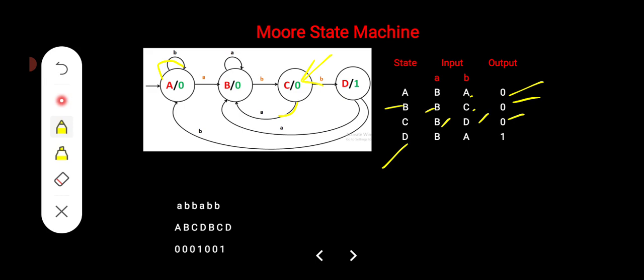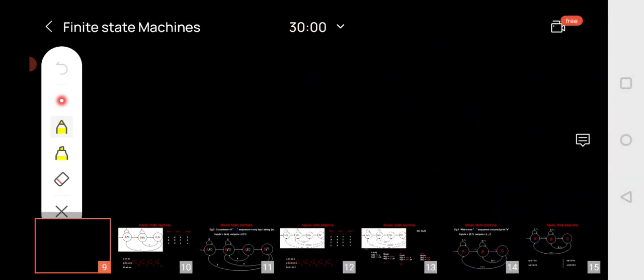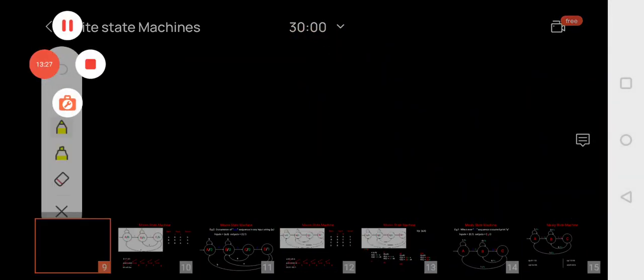At the same time, the D consideration is also the same: D with A applied, it is moving from D to B, with the output depending on the present state value. At the same time, if you are applying B as input for state D, it is moving to state A. The present state output of D is 1. So in the case of the Moore machine, output is equal to present state output only. So this is very important. I hope this video is very clear guys. Okay, thank you for watching GMK tutorials. Thank you.